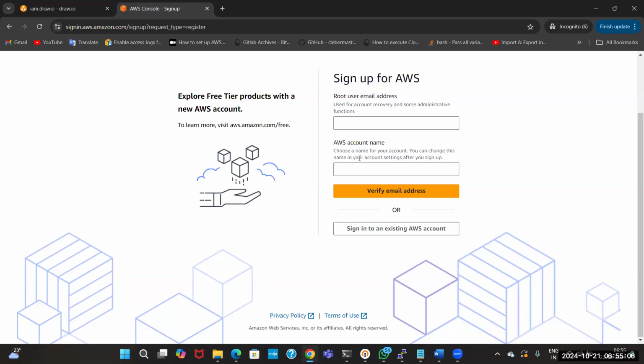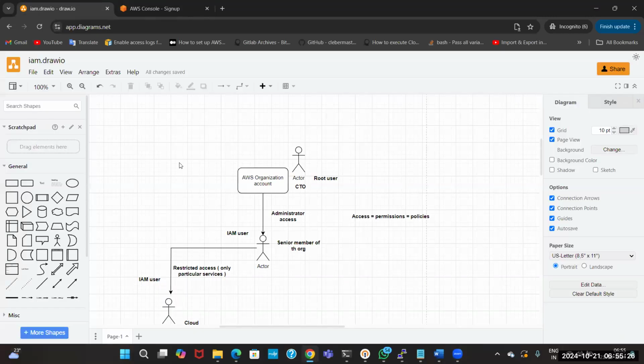After that you will get a verification email. Once you verify, your account is open, guys. These are the 5 steps you have to follow, and please try to create your AWS account by tomorrow, and we will see the practical.